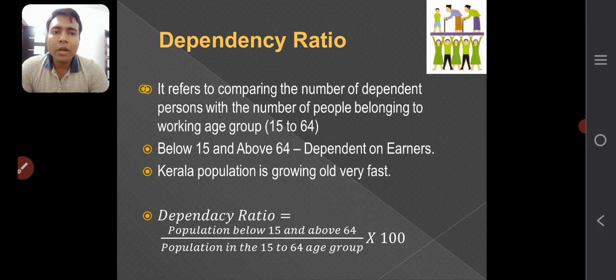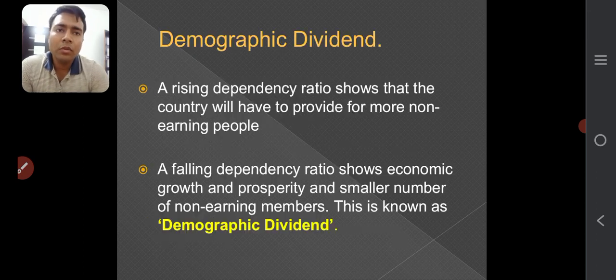So what formula do we have to use? We just have to do dependent population divided by population of 15 to 60, meaning independent or working population, and multiply by 1000. Then we will get the dependency ratio.